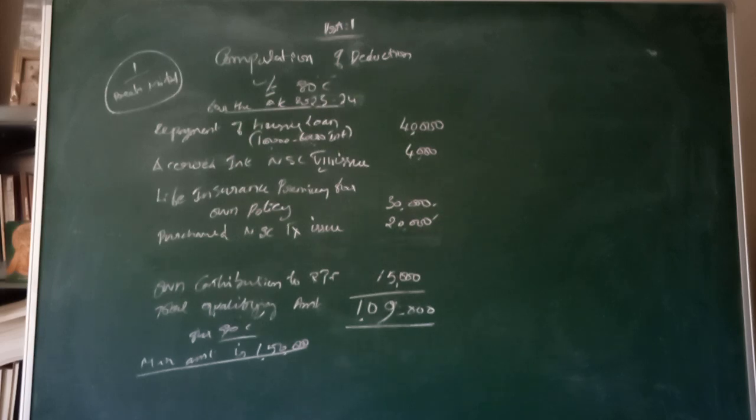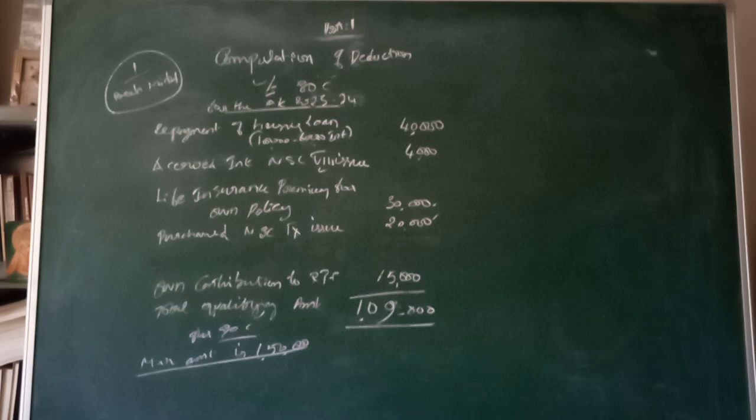Any amount of interest paid on housing loan is eligible under house property income under section 24(b), whereas the principal amount repaid against the housing loan, that alone is eligible here. Okay, that amount alone is eligible. So please understand carefully, interest paid goes to the house property income, whereas principal amount repaid will be considered for 80C deduction.